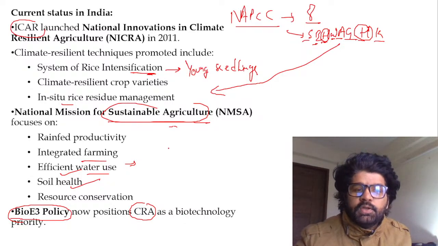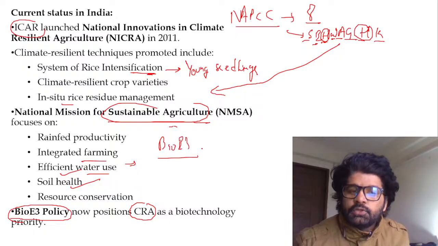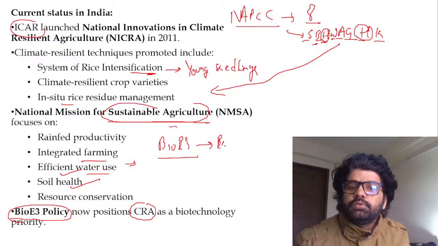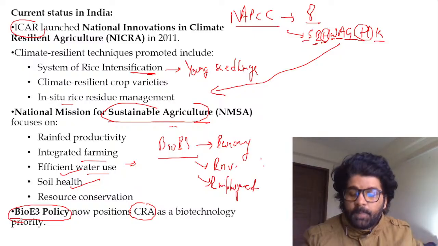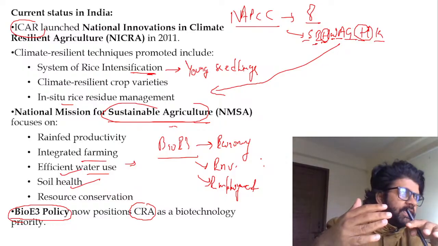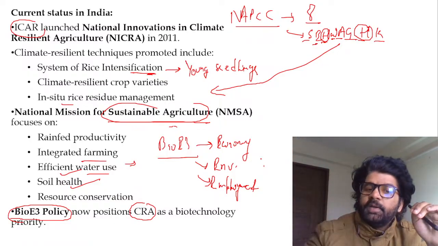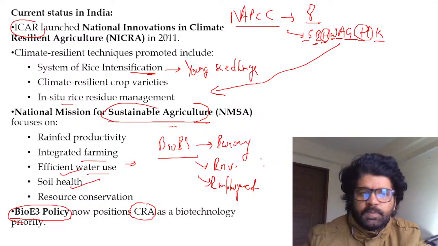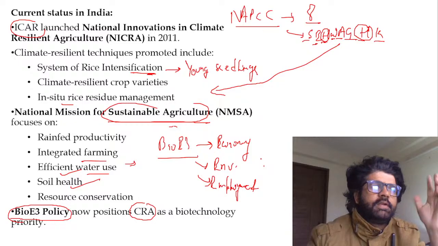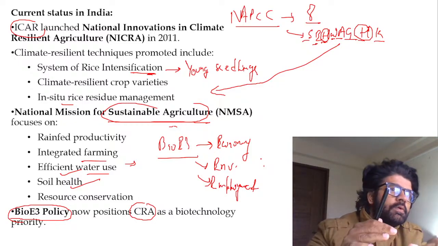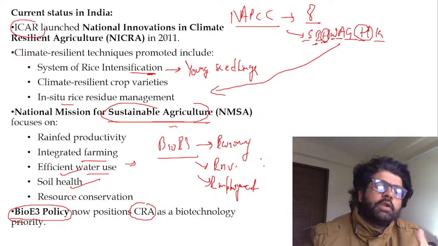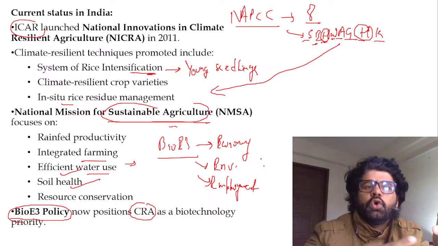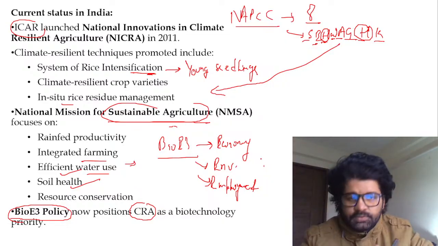Now they're focusing on Bio E3 from 2024 onwards, the government. So using this biotechnology, they want to do things for 3E: economy, environment, and employment. So that is the Bio E3 policy, guys. Keep it in mind. They can ask you that Bio E3 is associated with what? They can write something else. So economy, environment, and employment. Because with biotechnology, people are doing BTech in biotechnology these days, like 10, 15 years back, because it has so many applications in different arenas. So Bio E3 is the development of economy, environment, and employment using biotechnology tools. So the Bio E3 policy will also incorporate climate resilient agriculture. That's what this article is talking about.